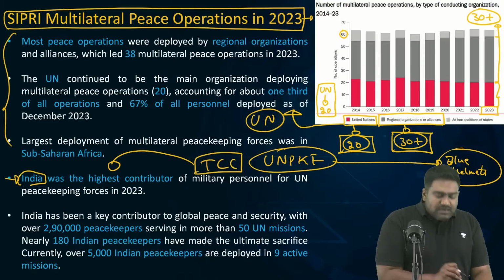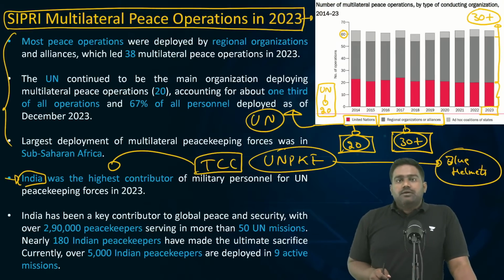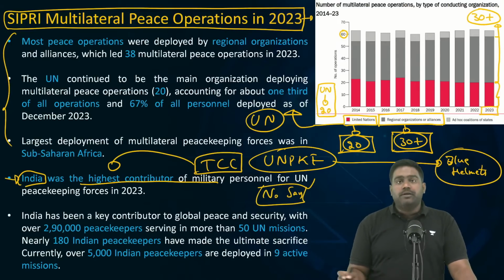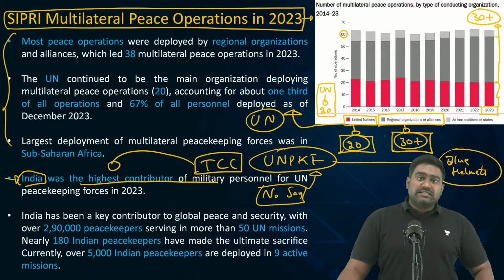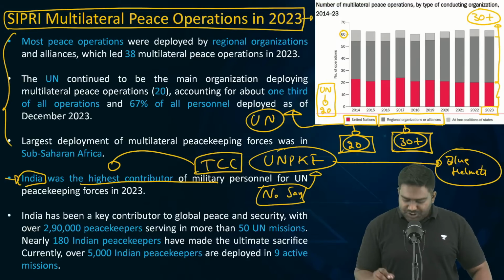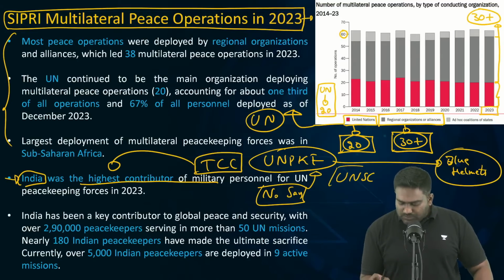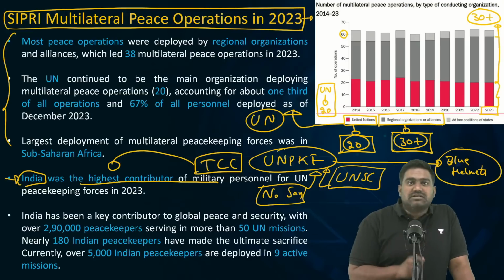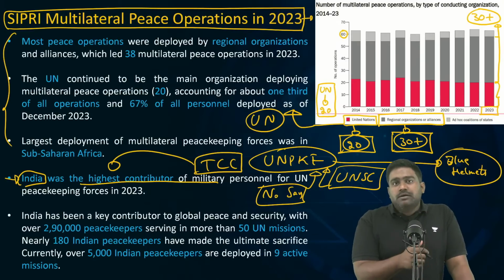So, India has one complaint from a long time. Though we are one of the largest troop contributing countries, we don't have any decision making power in how the peacekeeping forces are deployed or how they're protected, how their safety is ensured. This decision lies with the UN Security Council. The UNSC has command over the peacekeeping forces of the UN. So UN Security Council decides about their deployment, about the safety of the peacekeeping troops.